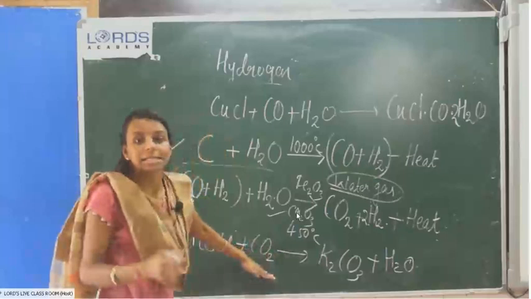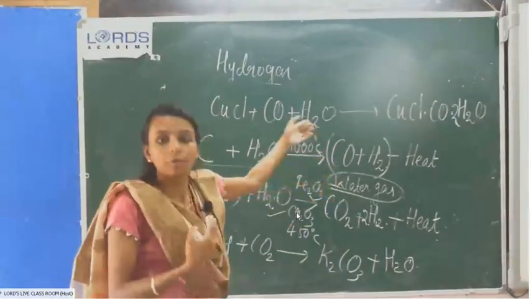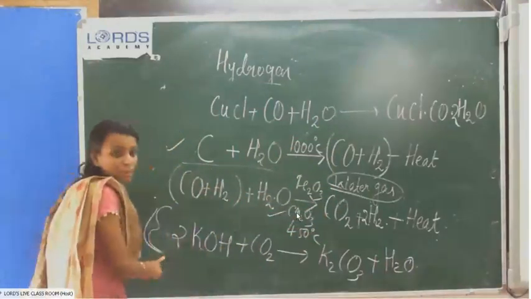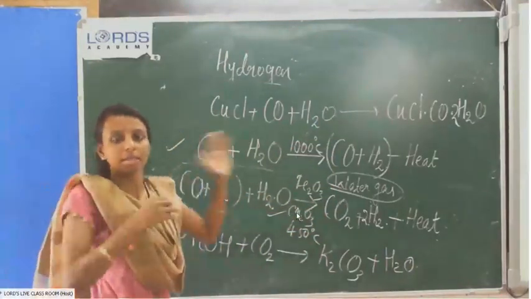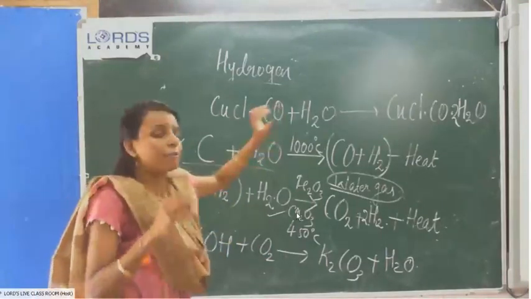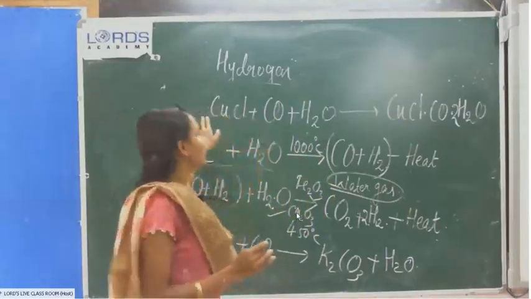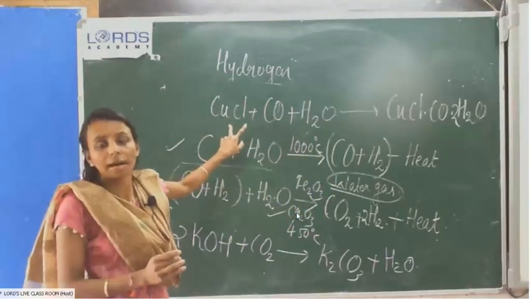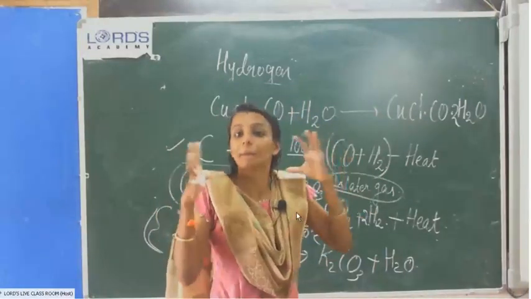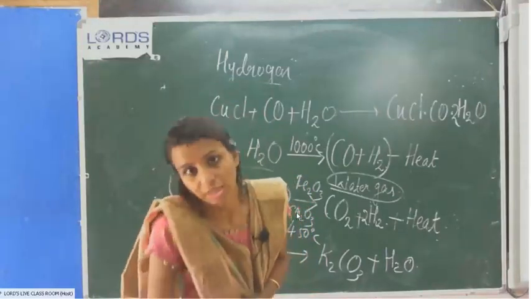This method is the separation of carbon dioxide from water gas in the Bosch process. You have to write this equation, or we can write another one. It will dissolve in water. That also we can write. In the last step, if any unreacted carbon monoxide is there, if you are using ammoniacal copper chloride or cuprous chloride, it will react with that and form a combined form. The remaining is hydrogen gas.